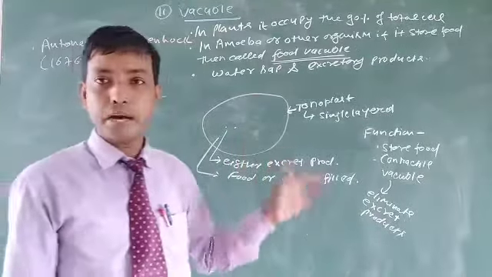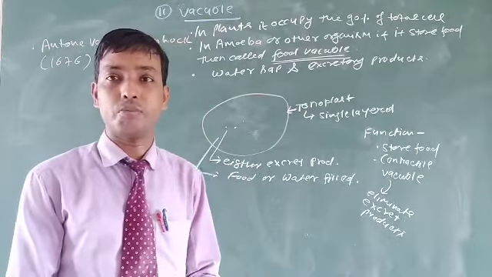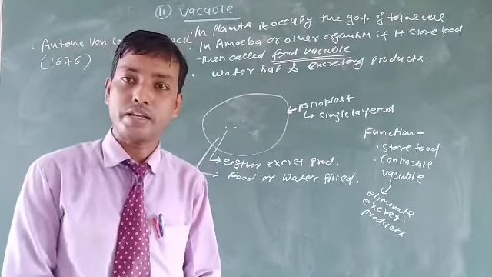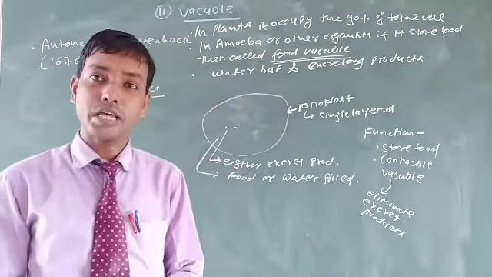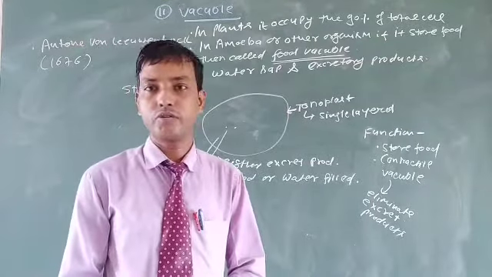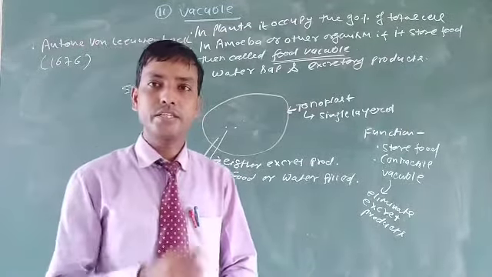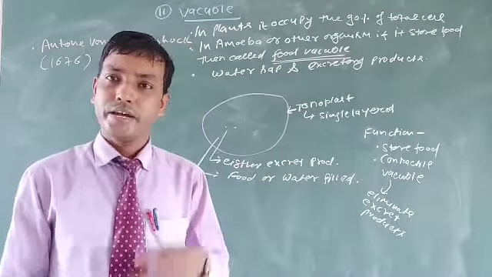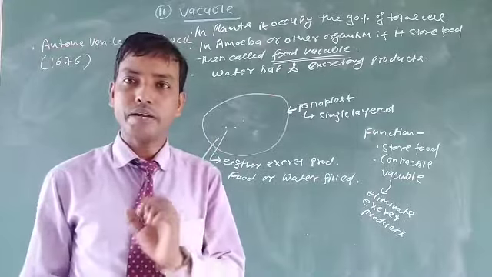Listen, in plants it is bigger and occupies almost 90% of the cell area, but in animals it is smaller. The reason is that plant cells form food themselves and animals are not able to synthesize food. So this is all about the different cell organelles of the endomembrane system, with the endoplasmic reticulum and food vacuoles.